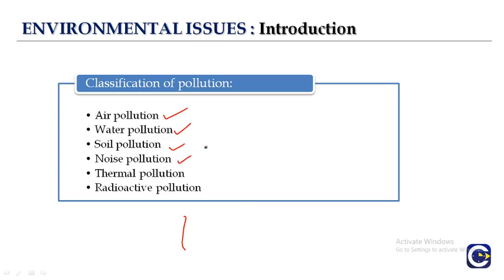Then we have noise pollution. We know that there is an audible range, which is 20 Hertz to 20,000 Hertz. Noise pollution is caused when the frequency of the sound is more than 20,000 Hertz, right?